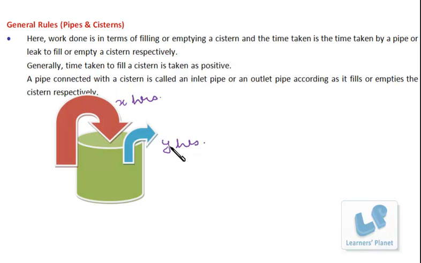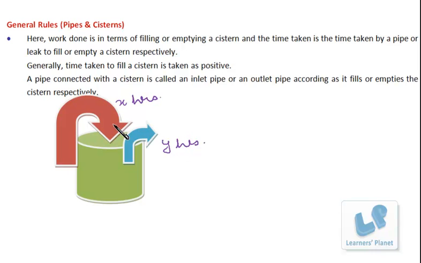So just listen to me very carefully. This pipe can fill the empty tank in X hours, and this pipe can empty the filled up tank in Y hours. Now we started both the taps or both the pipes simultaneously. Now it is filling the tank and it is emptying the tank. Now what would happen? X may be anything, Y may be anything. Maybe X is more, Y is less, or maybe X is less, Y is more. Now we have chosen the variables over here.